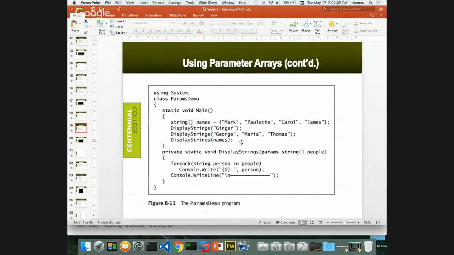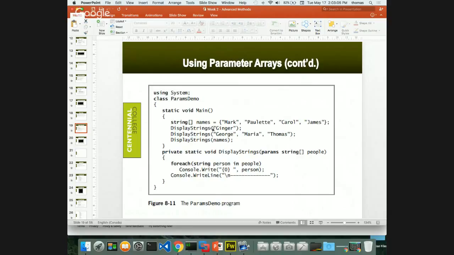So here's an example of that, where I have a string array of names, right? And I have Mark, Paulette, Carol, and James. Those are the names. And remember that from an array perspective, what do these curly braces do? They actually initialize the names array. That's what they do, right? So string array names, this is one way of initializing the string array with data. There's other ways too. This is one of them.